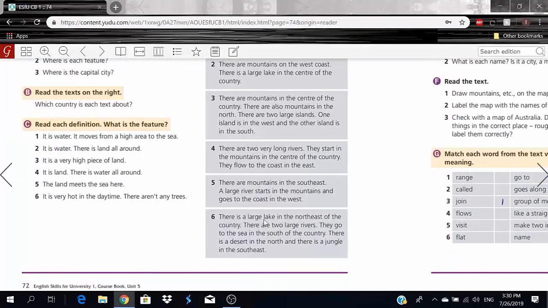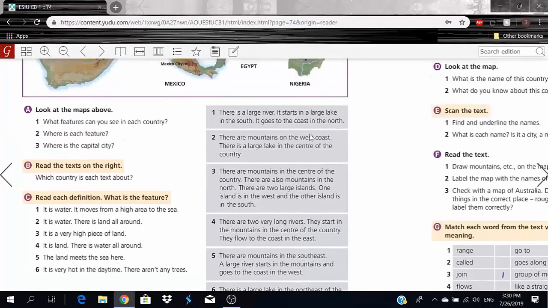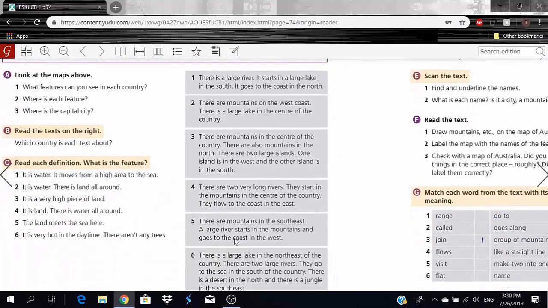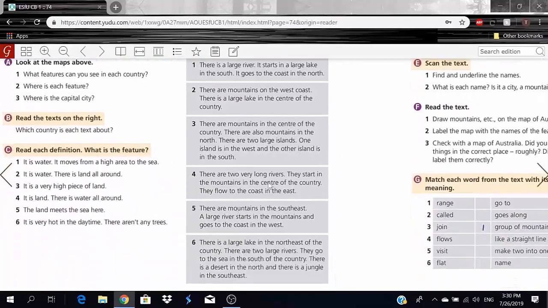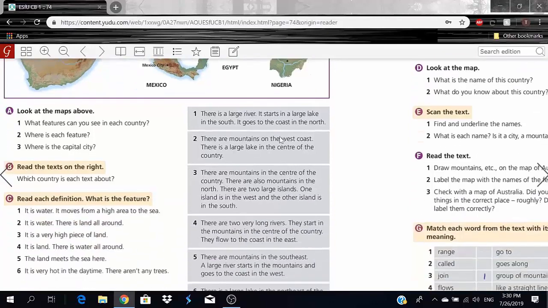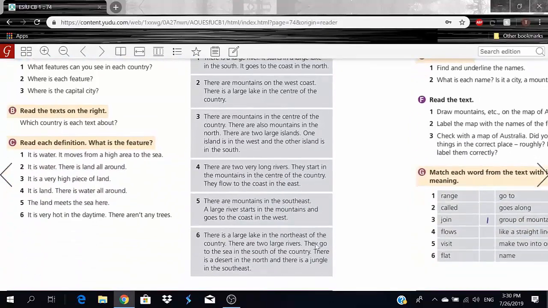There is a large lake in the northeast. So where is the large lake? As you can see, in the northeast right here, we have a large lake. And what else? There are two large rivers. I'm guessing this is supposed to be 3, but these are taller. So two large rivers. They go to the sea in the south of the country.